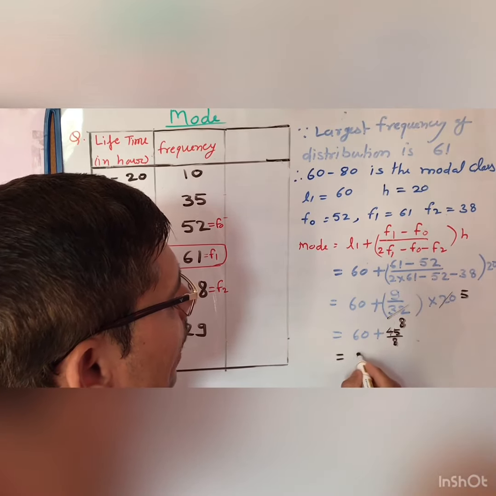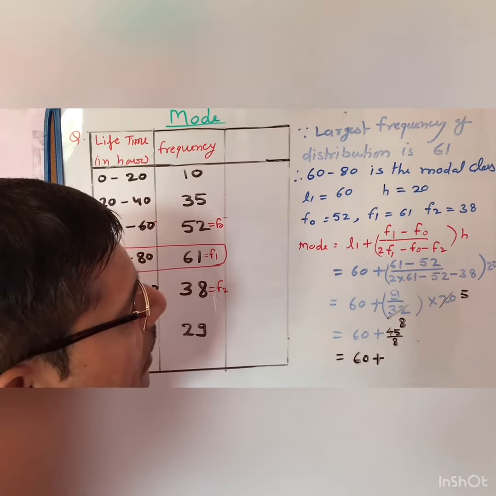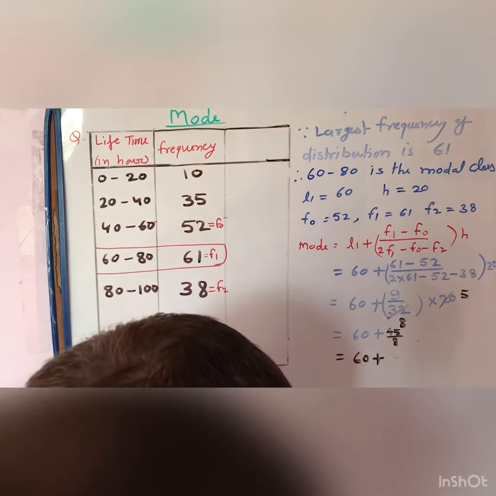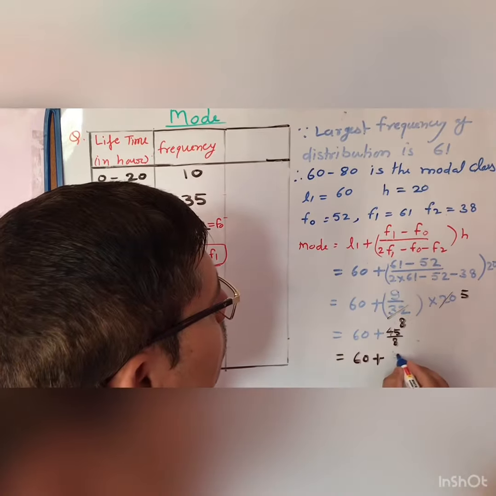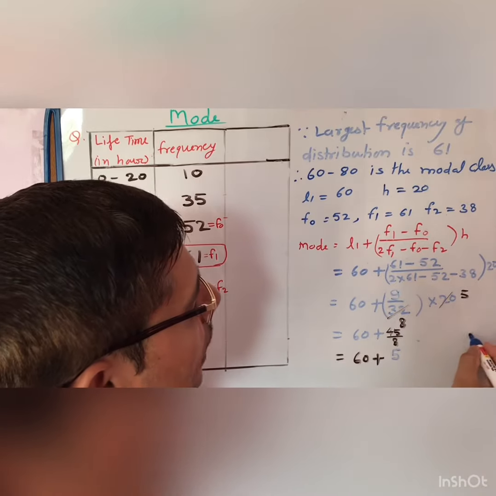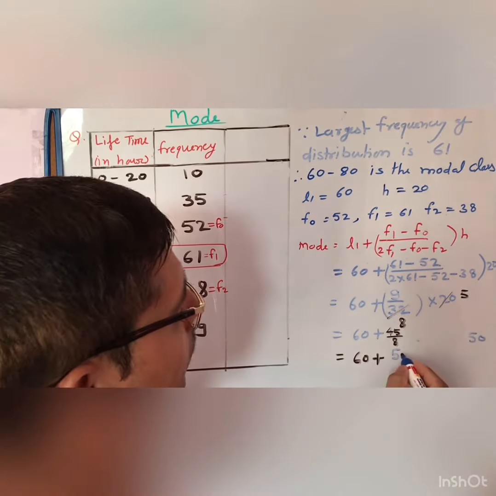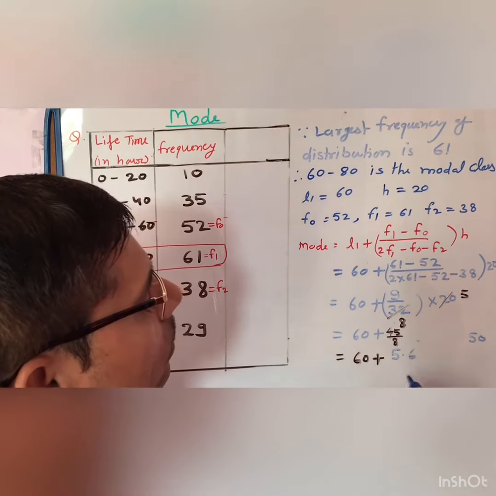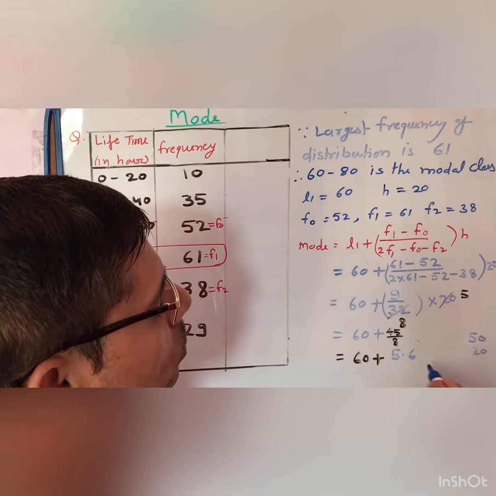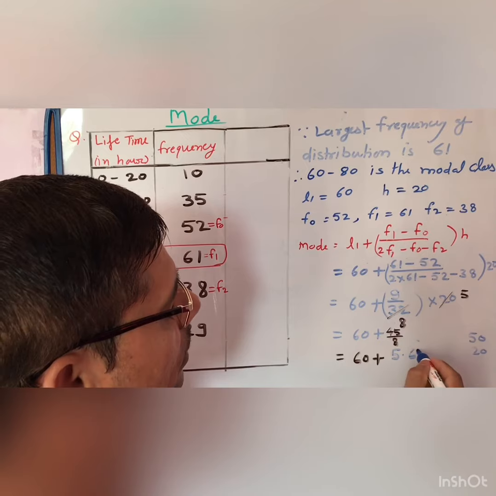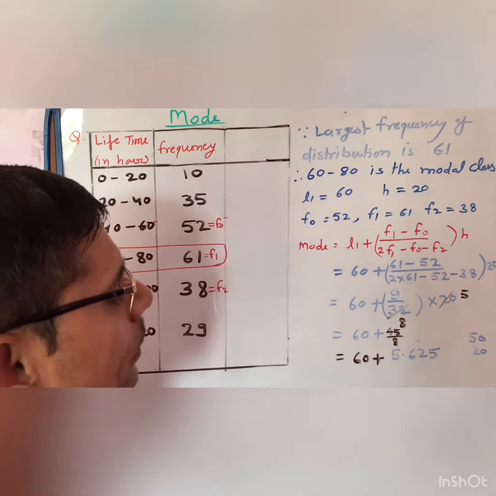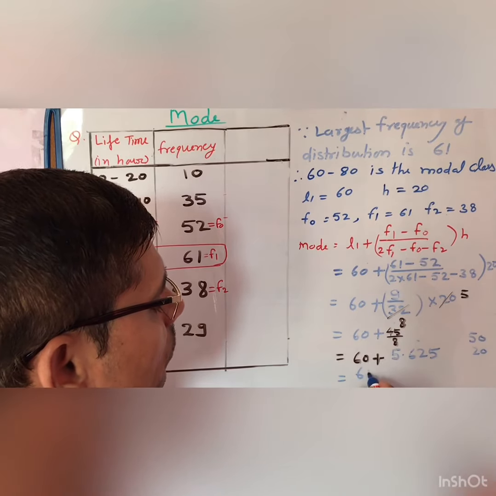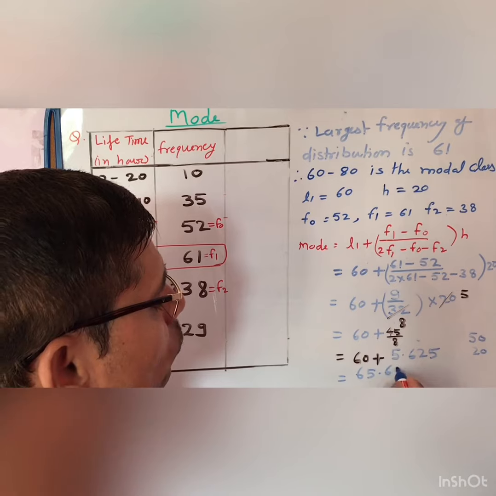So you can write it is 60 plus, now 8 fives 40, remaining is 5, so 50, put a decimal, 8 sixes 48, remaining is 2, 8 twos 16 and again 40. So this is 60 plus 5, so 65, and after the decimal 6 2 5.